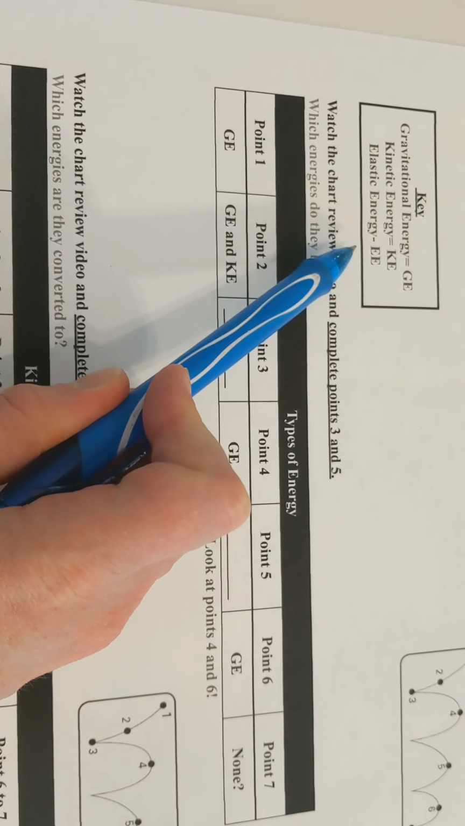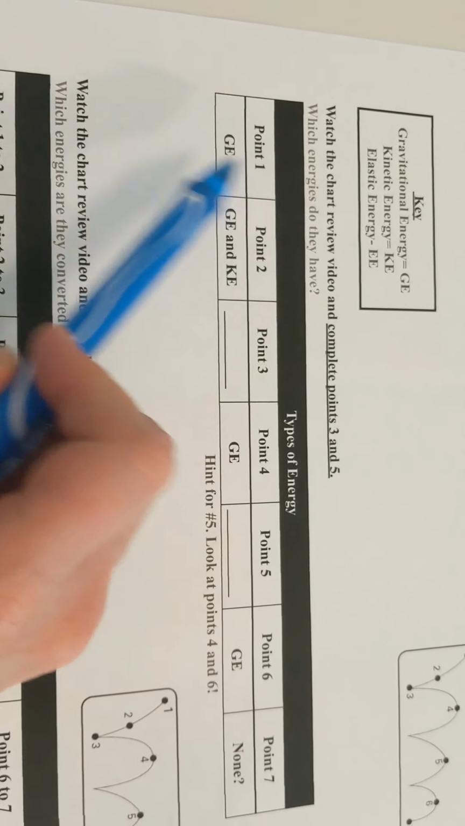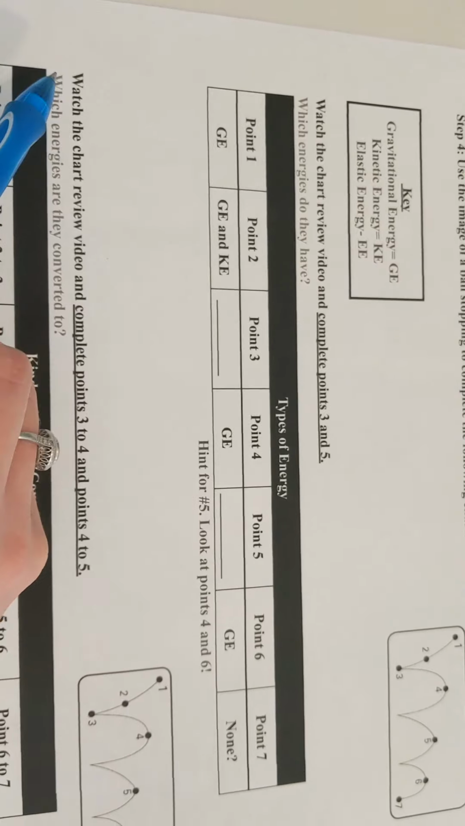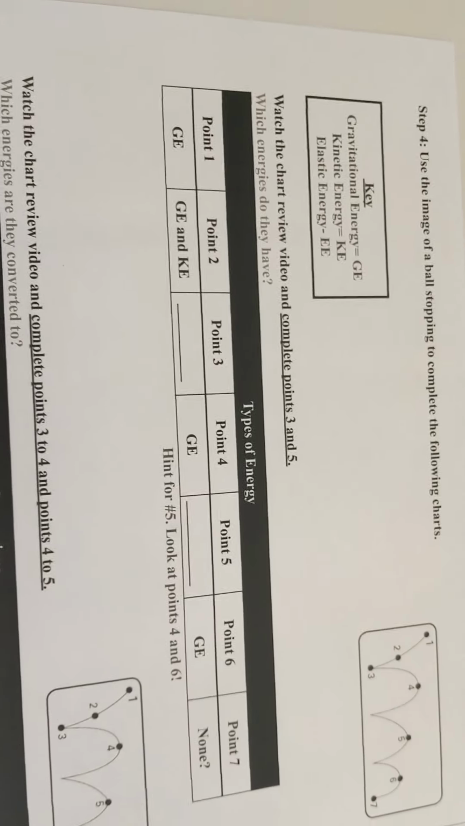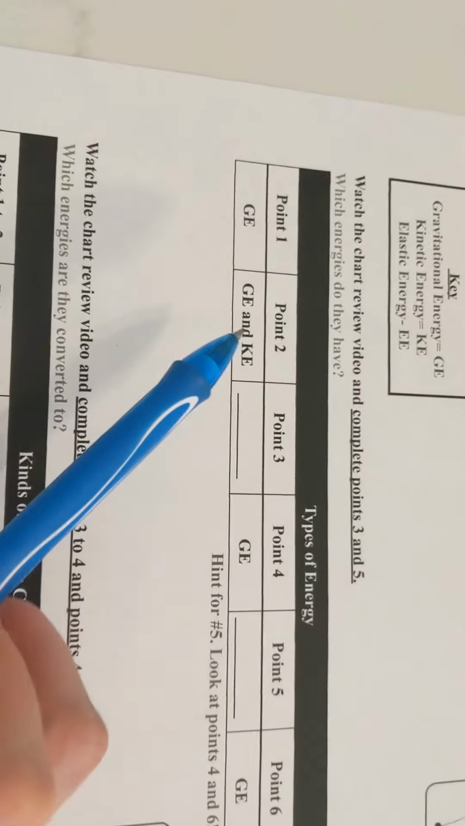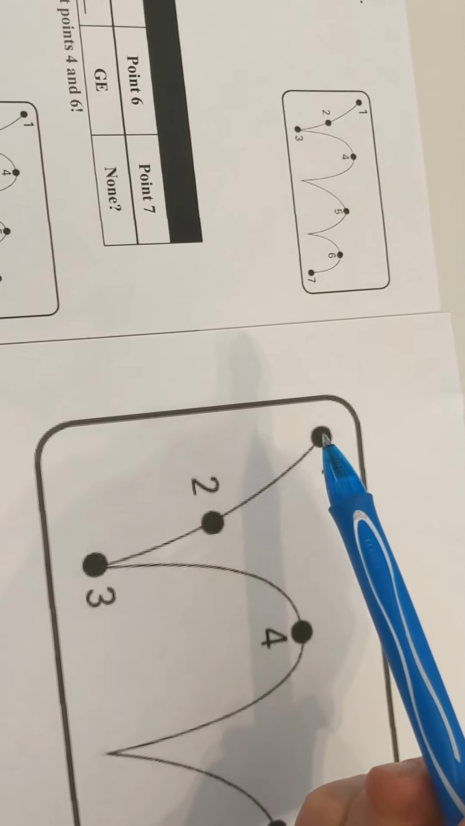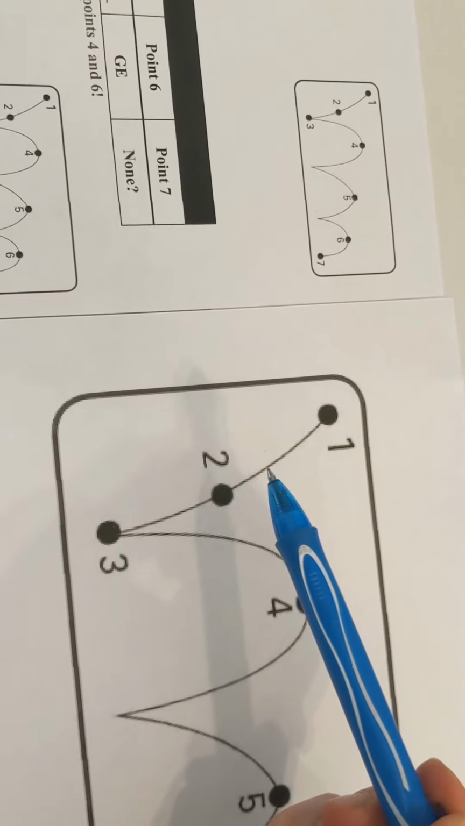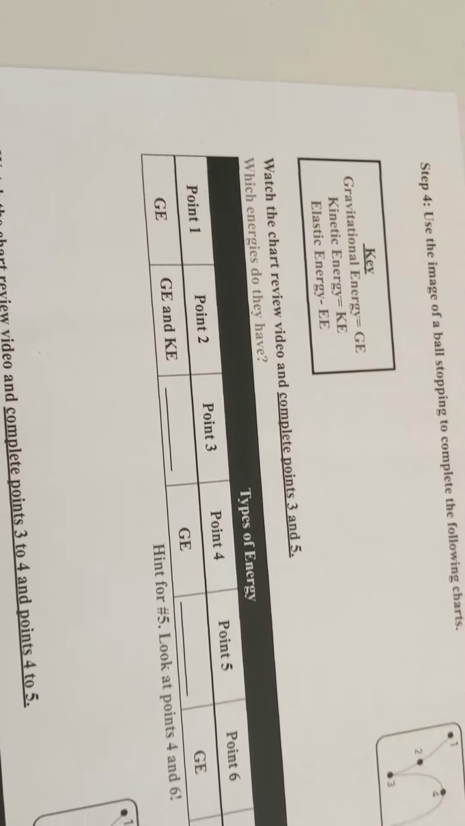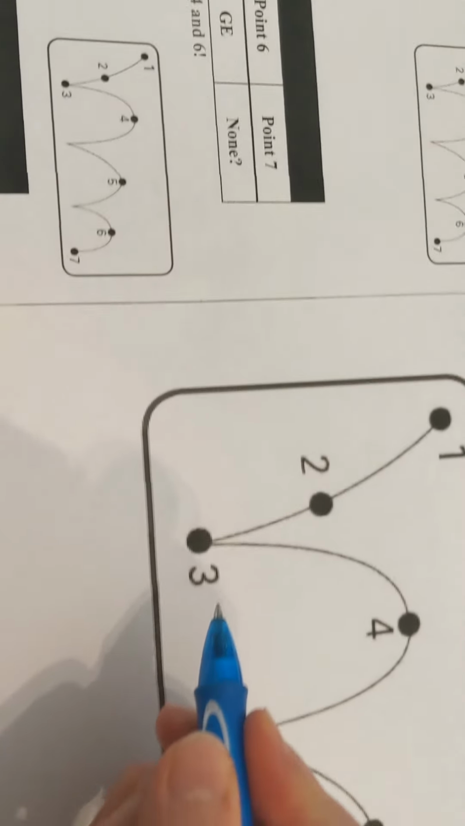If you kind of forget what those energies are, that's what I labeled them. Usually, sometimes we try not to do EE with elastic energy because there's another EE, electrical energy, but we'll worry about that later. Alright, so we have point 2, which is along the way, so it's decreasing in gravitational energy and increasing in kinetic.